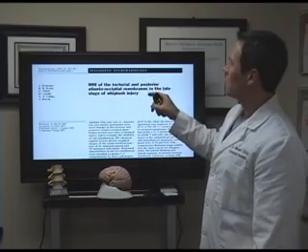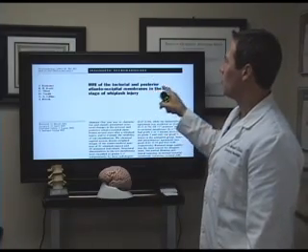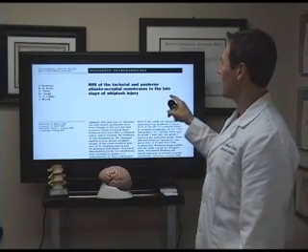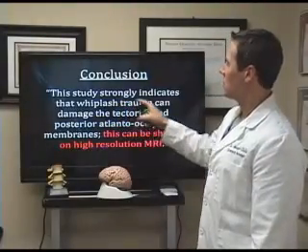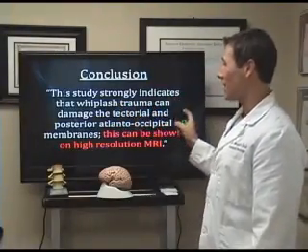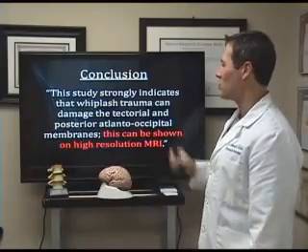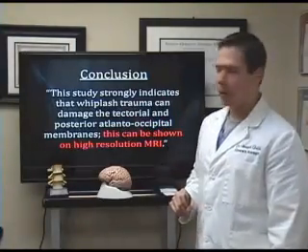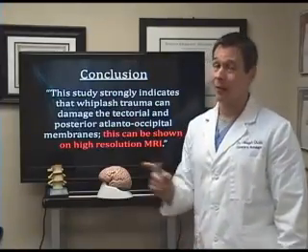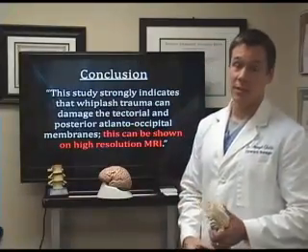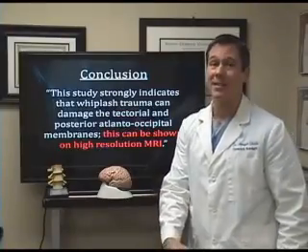This came from Diagnostic Neuroradiology, MRI of the tectorial and posterior atlanto-occipital membranes in the late stage of whiplash injury. The conclusion of this study strongly indicates that whiplash trauma can damage the tectorial and posterior atlanto-occipital membranes. This can be shown on high-resolution MRI. Only high-resolution MRI looks at these ligaments. The same type of MRI that they use to look at the ligaments in the knee, they do it in the neck.